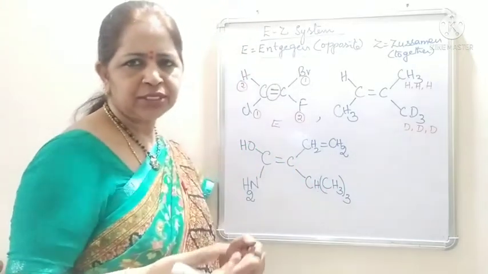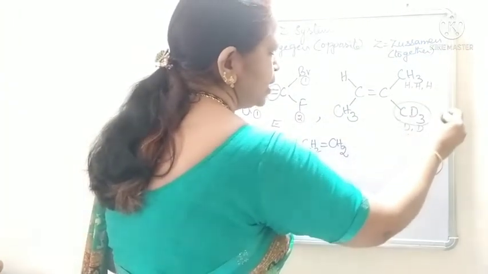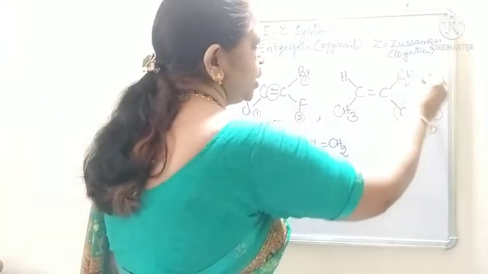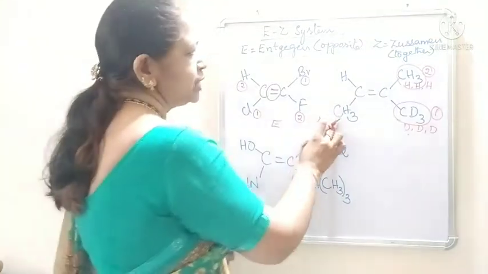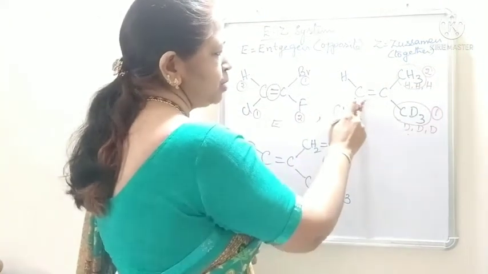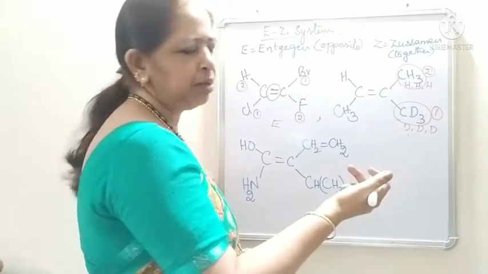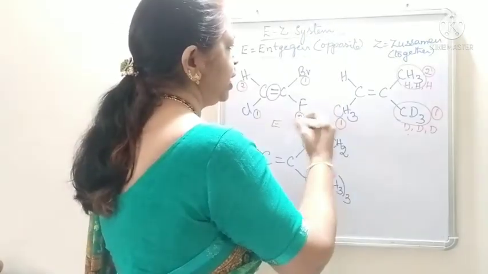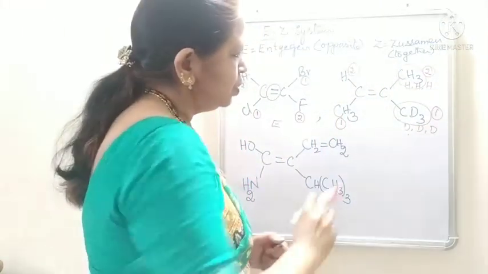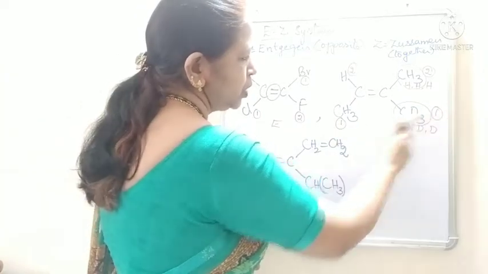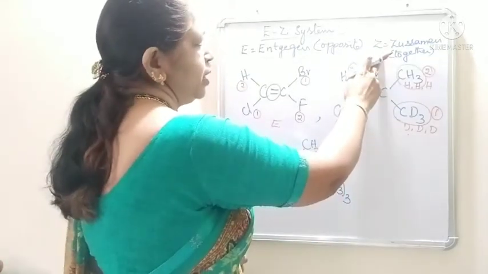Deuterium has the higher mass number, so CD3 gets the first priority and CH3 the second. Coming to CH3 and H, carbon has the higher atomic number, so CH3 gets the first priority and hydrogen the second. The first priority groups are both on the same side of the double bond, so this is the Z configuration.